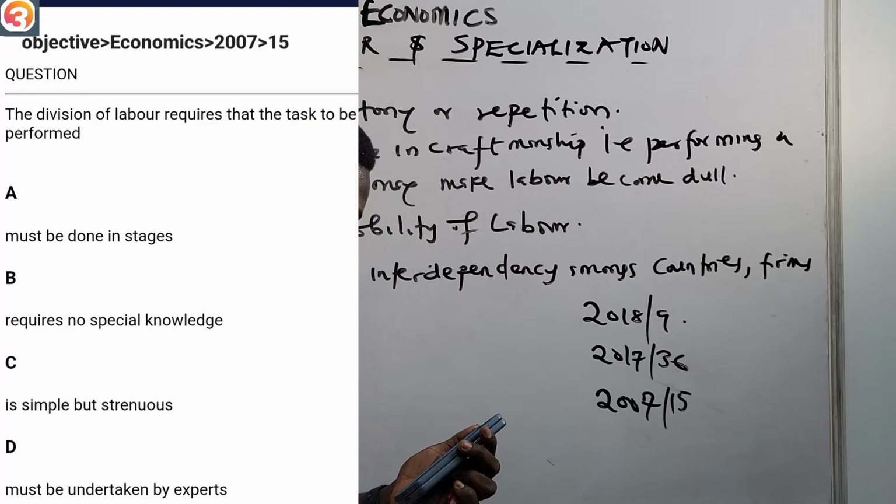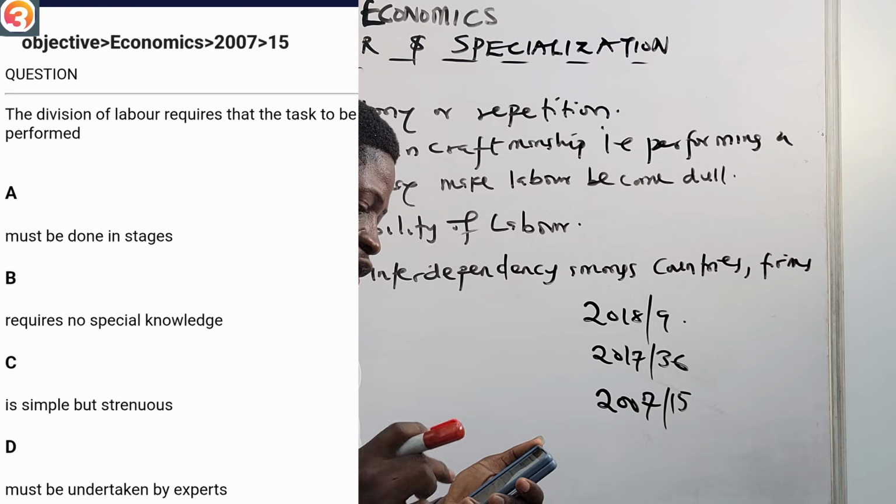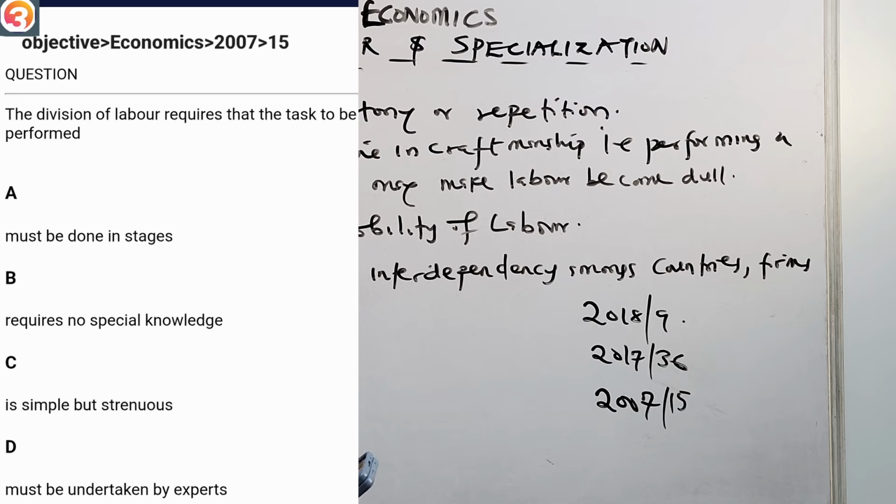Number 15 is being displayed on the screen right now. It says that the division of labor requires that the task to be performed, A says must be done in stages. B says requires no special knowledge. C says is simple but strenuous. D says must be undertaken by experts. The answer is looking at you and you are looking at the answer. So pick the correct answer and put it there in the comment section for me. I will come and check.